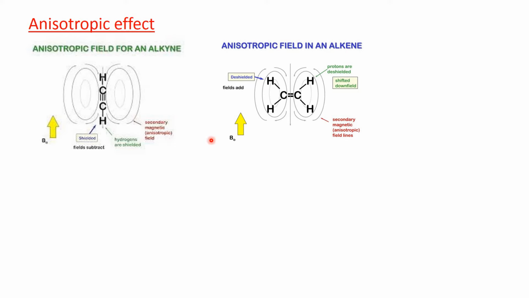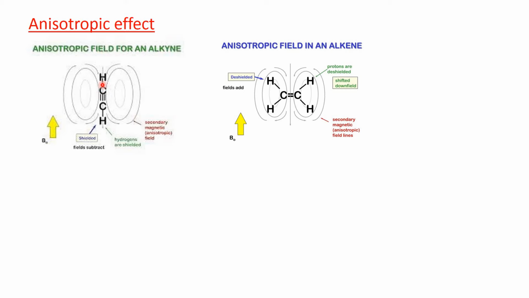Now coming to the anisotropic effect. See, this is the acetylene molecule. In the acetylene molecule, the carbon atom is sp hybridized. sp hybridized means it has more s character, and more s character means this bonded electron pair, that is the carbon-hydrogen bonded electron pair, will be more strongly attracted by the carbon nucleus. That means the acetylenic carbon atom is more electronegative.